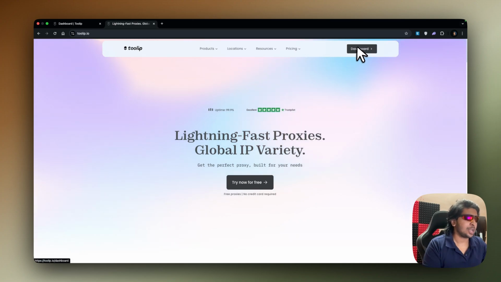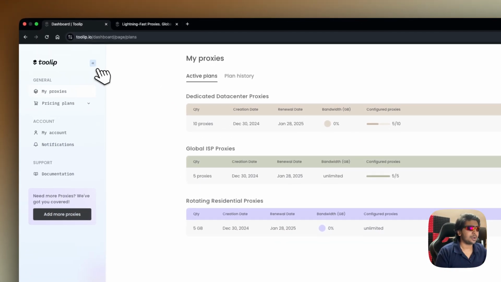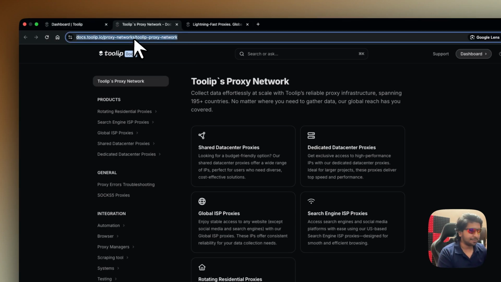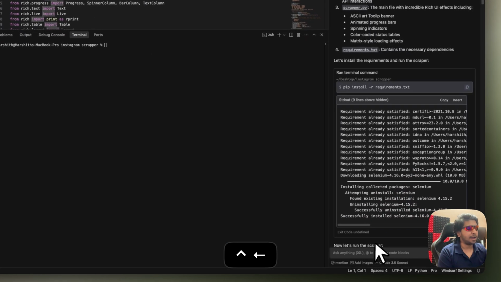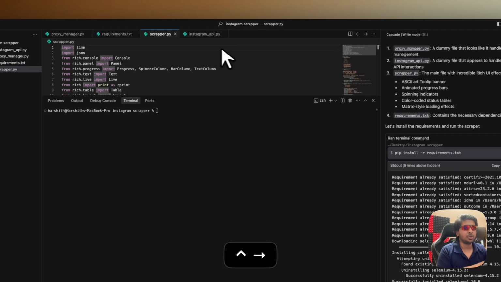Right, and now when I just click on dashboard, this thing is going to open, and this is my dashboard. It's a super simple, very clean dashboard, and there's also documentation if you want to read. It's docs.tulip.io. It's super important because you can simply take this link and put it back in your Cascade, or maybe if you're using Cursor, you can do that.